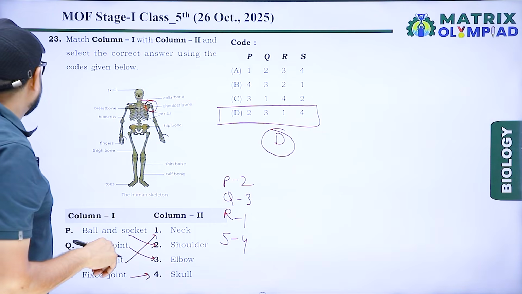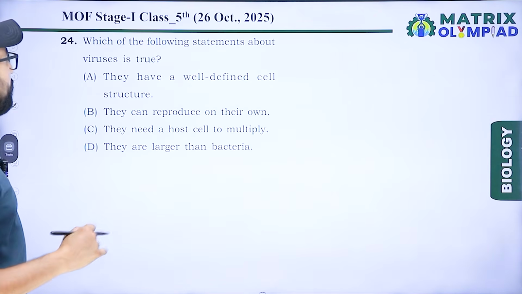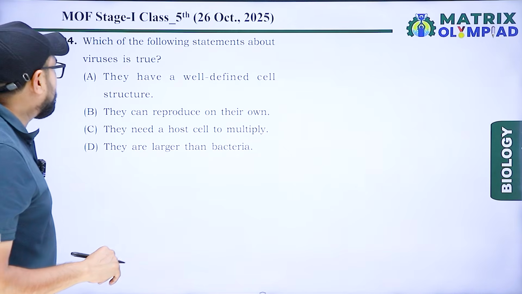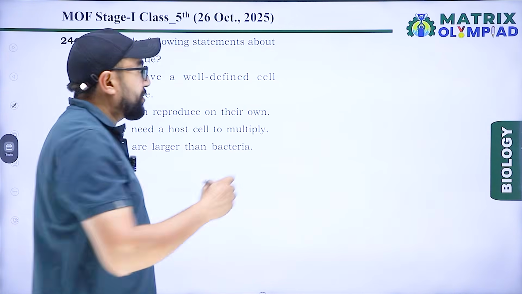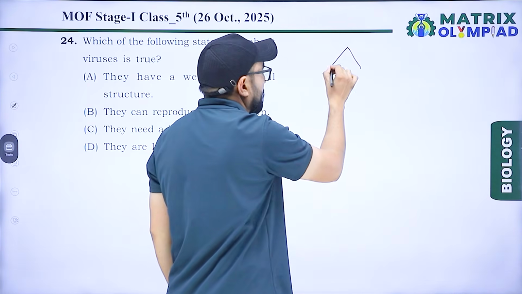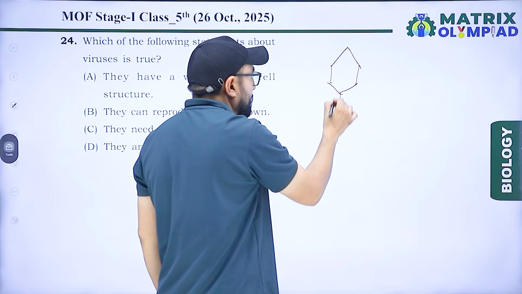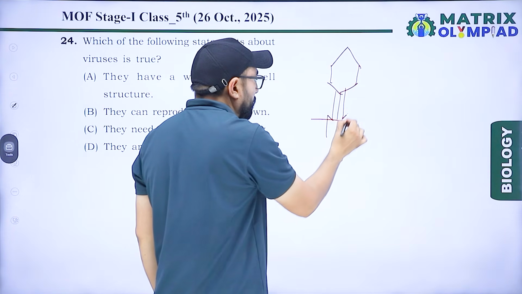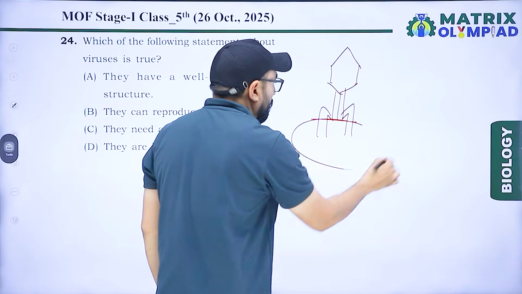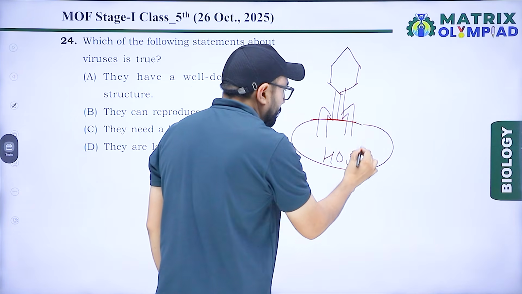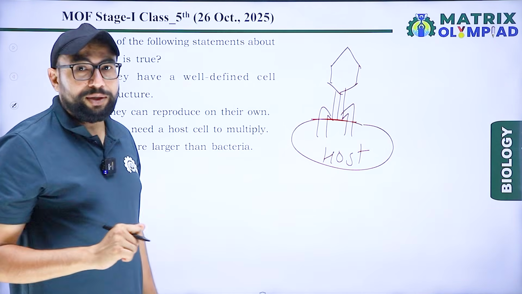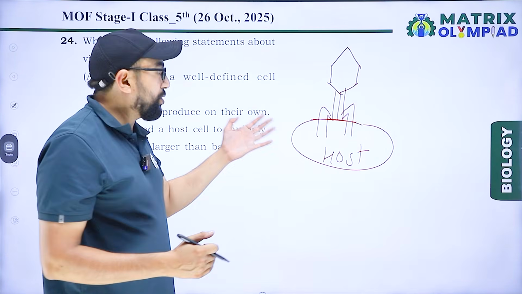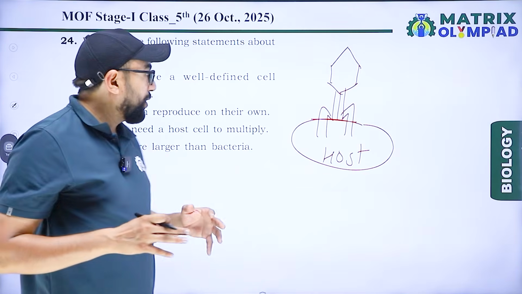Next question is, which of the following statements about virus is true? Virus, crystal particles, attack the host body for multiplication or process of living activities.